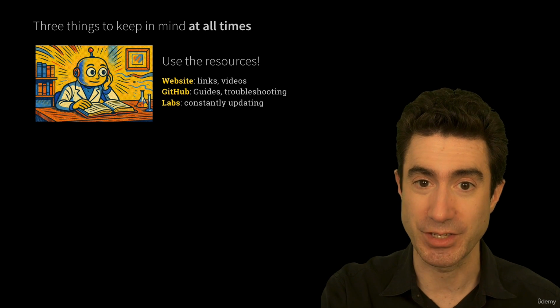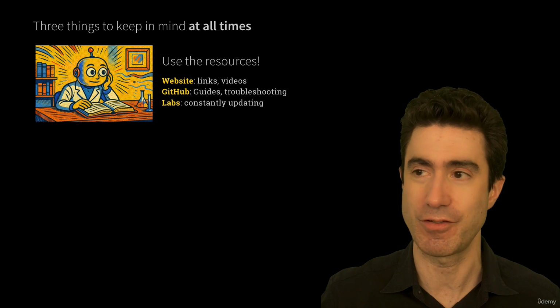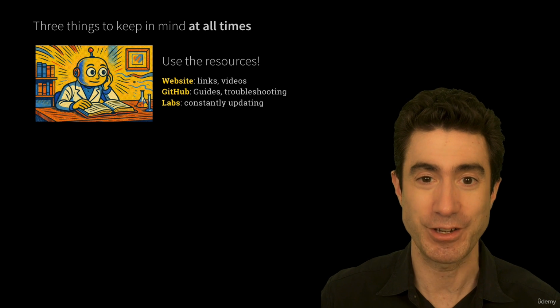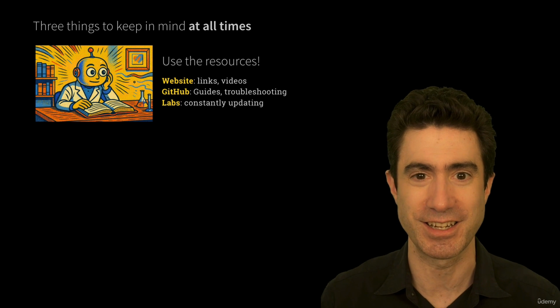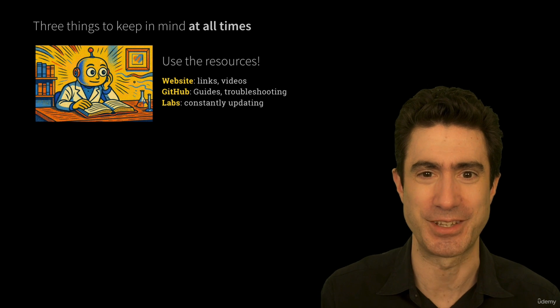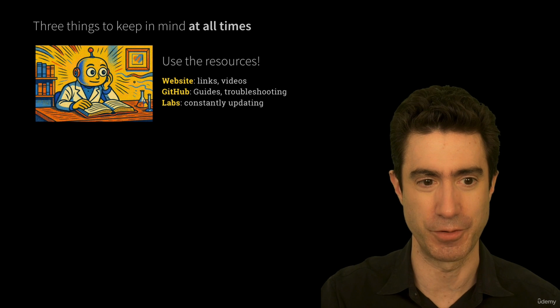And the labs, I'm updating them all the time. You can think of the labs as an ongoing, fluid resource. Every time you do a Git pull to get the latest, you'll get refreshed with new content. Maybe not every time, but most times. I'm trying to keep them to be a living, breathing resource for you.